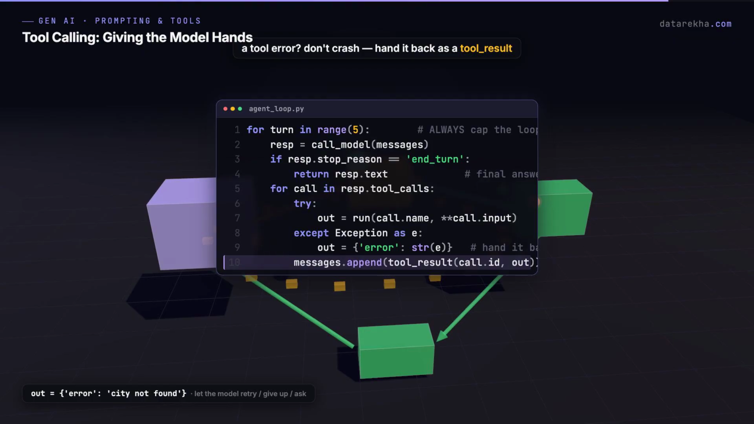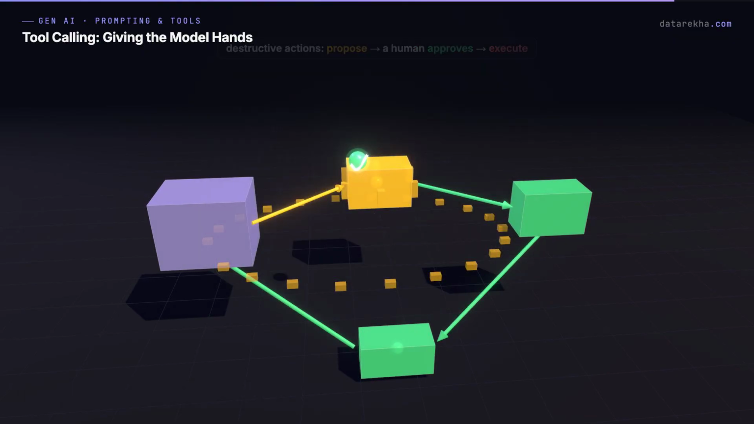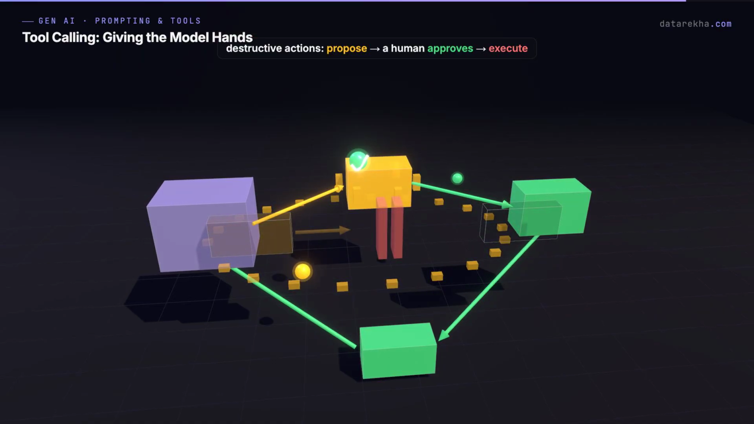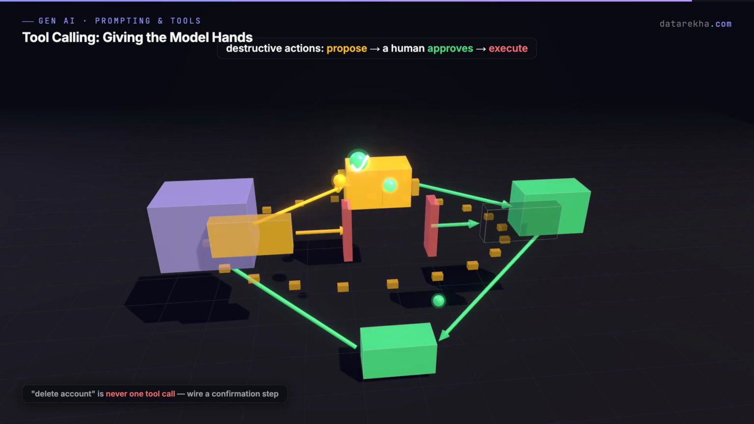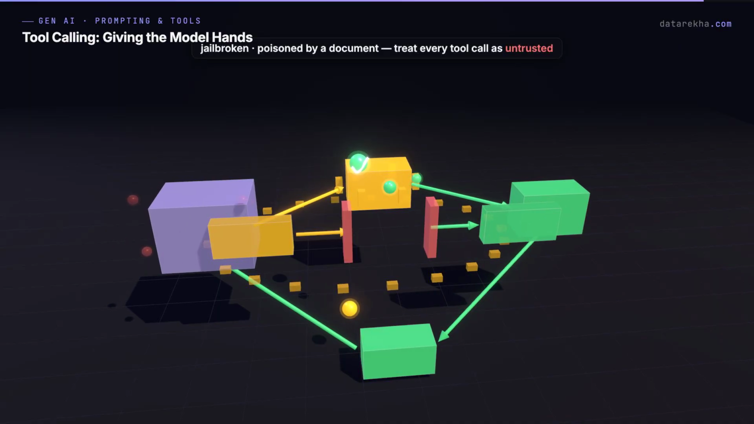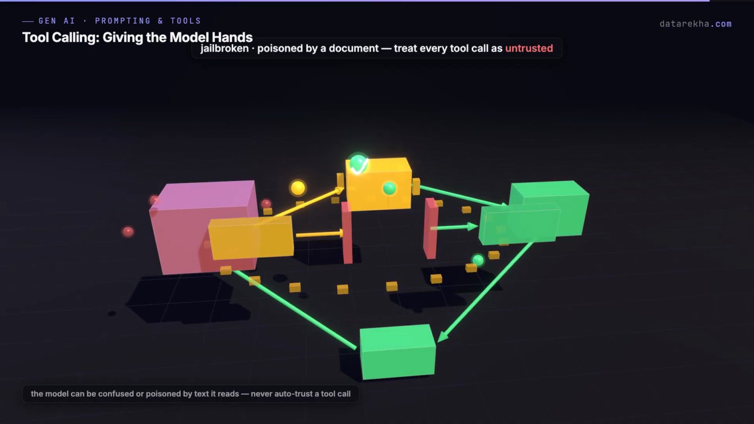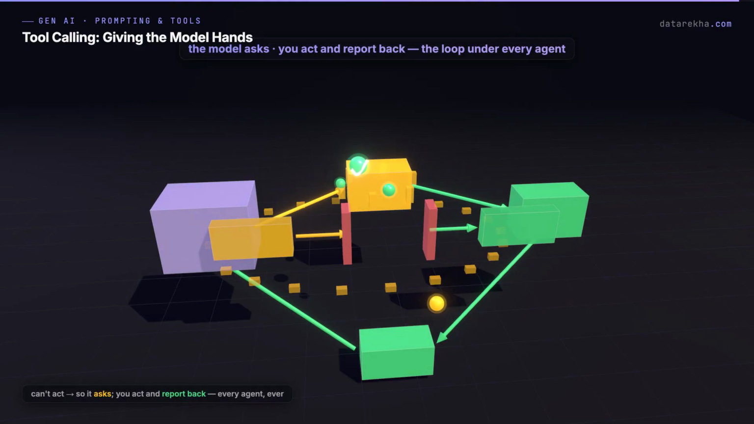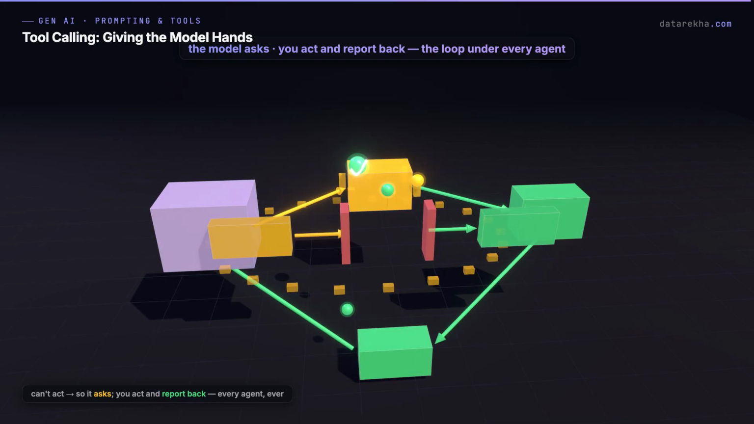And the rule you never break, never wire a model straight to a destructive action. Delete account is never one tool call. It's propose, then a human approves, then execute. Because the model can be confused, jailbroken, or poisoned by text it reads from a document, treat every tool call as untrusted input to your system. That's the whole thing. The model can't act, so it asks, you act and report back. That tiny loop is the foundation under every AI agent ever built.